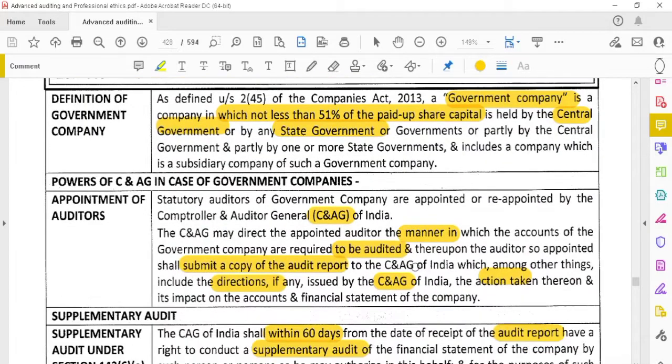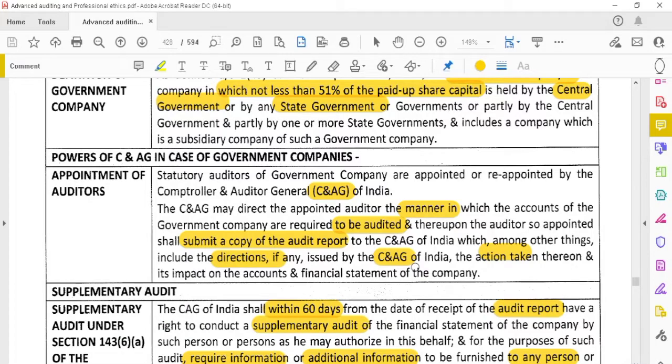How will the auditors be appointed? Appointment of the auditors in case of the government companies: in government companies, the auditors are appointed by the C&AG, the Comptroller and Auditor General of India. C&AG only will appoint the company auditors, and the C&AG will also tell the manner in which they have to conduct the audit. A copy of the auditor's report has to be submitted to the C&AG.